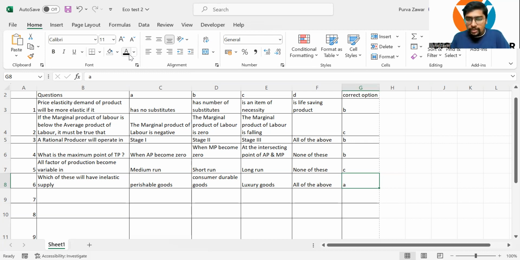So for consumer durables, for luxury goods, you might hold the goods if the prices go down, but in case of perishable goods, it is not the scenario. The answer will be A. Perishable goods have inelastic supply.